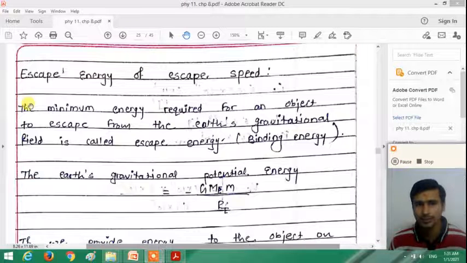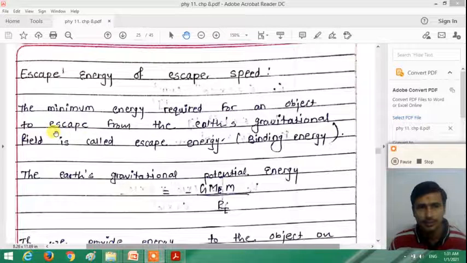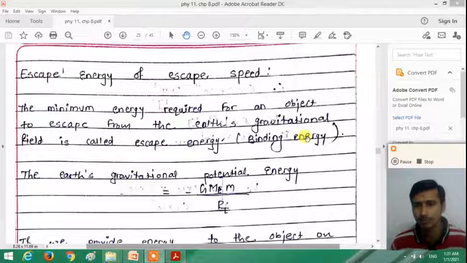So here, the minimum energy required for an object to escape from the earth's gravitational field is called the escape energy, right? It is also called the binding energy, because all objects are bound to the earth's gravitational field. So the minimum amount of energy required for an object to escape from the earth's gravitational field is called the escape energy for the earth, right?